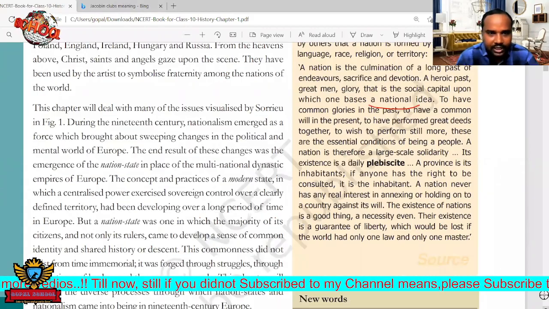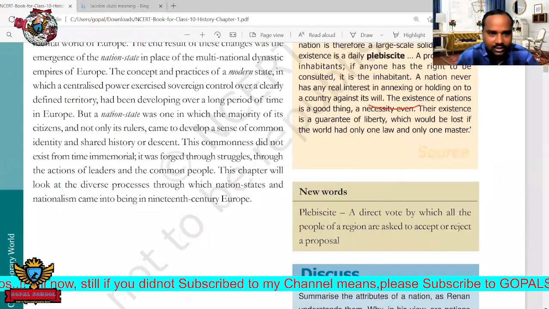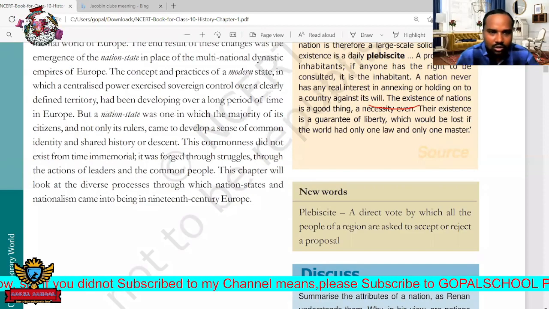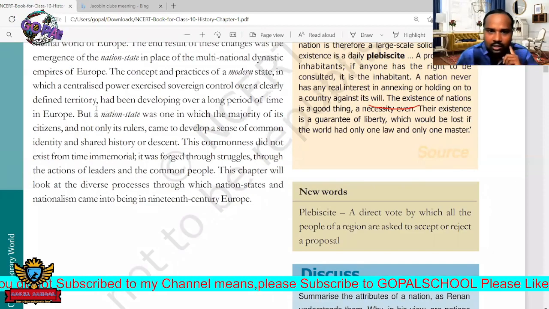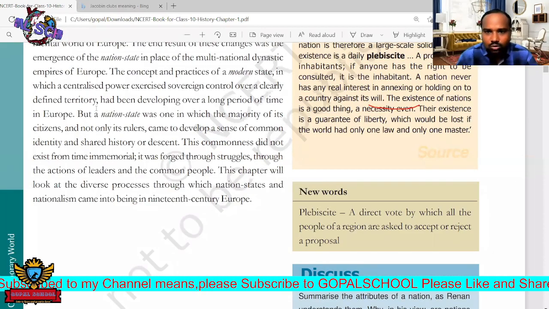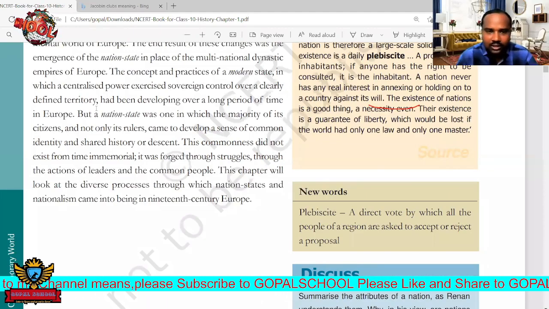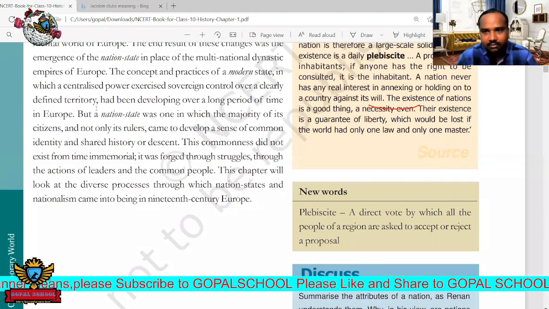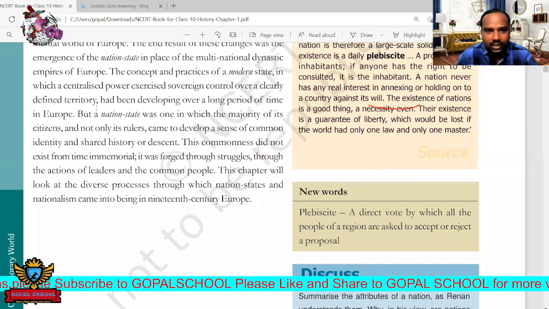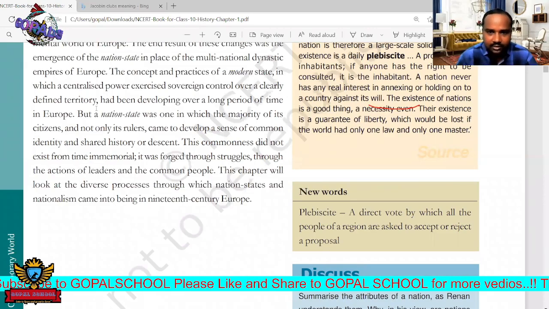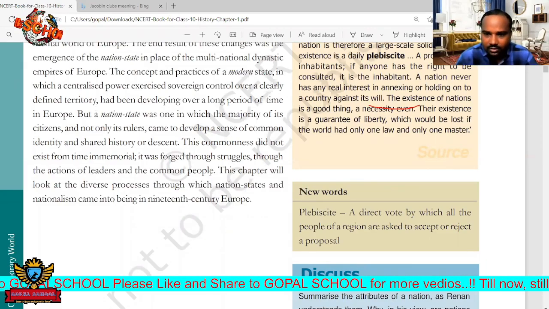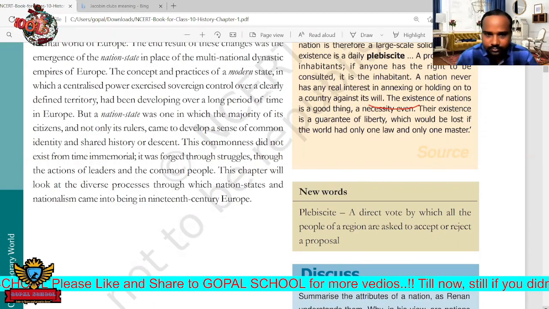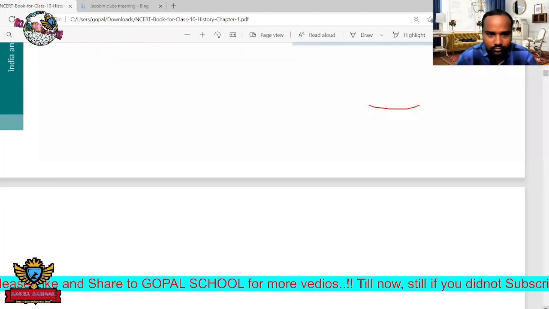Nation state. Just now we discussed that. A nation state is not ruled by rulers. The country is not ruled by any monarchy or kings, but the people can make decisions. That is called a nation state.